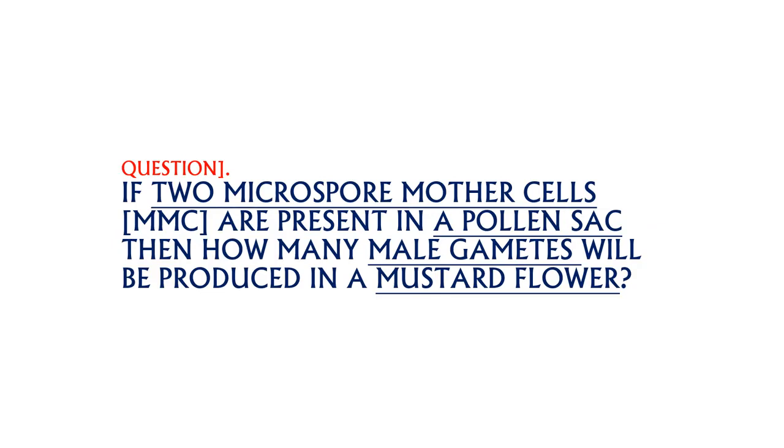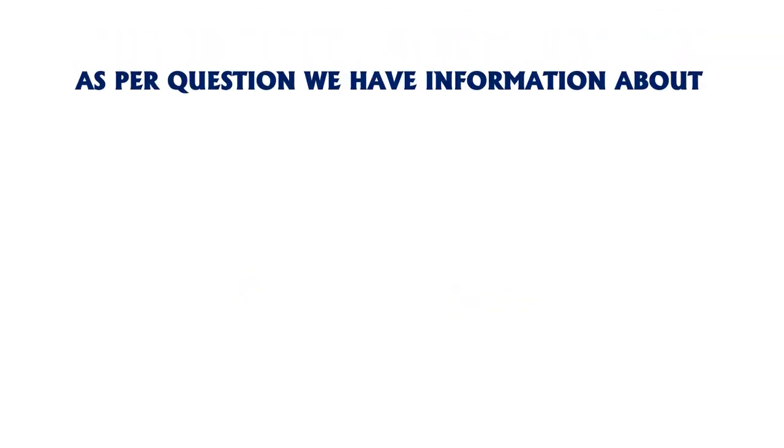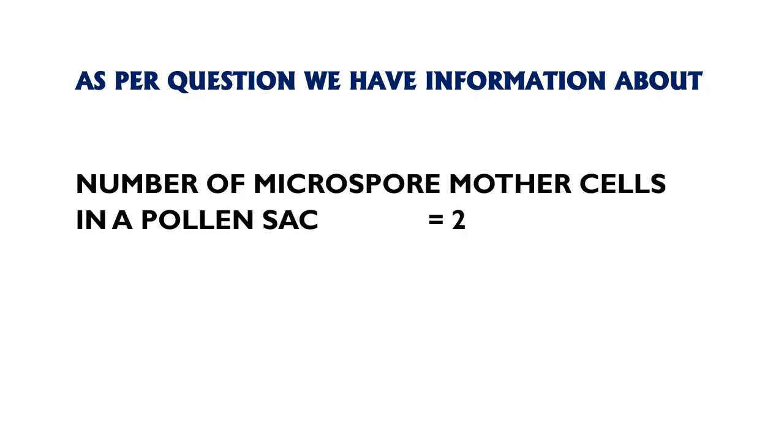The question is, if two microspore mother cells (MMC) are present in a pollen sac, then how many male gametes will be produced in a mustard flower? As per the question, the number of microspore mother cells (MMC) in a pollen sac is equal to 2.